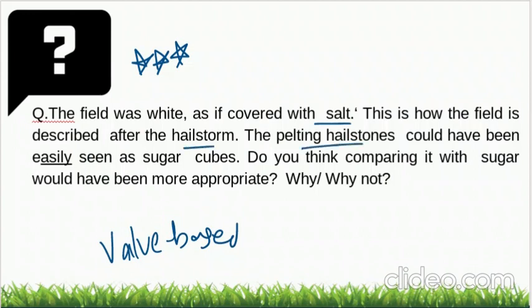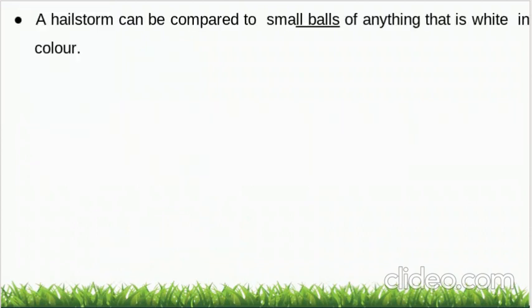The pelting hailstones could have been easily seen as sugar cubes. Do you think comparing it with sugar would have been more appropriate? Why or why not? Now this is a very important thing. We have two main things here: salt on one hand and sugar on the other. Hailstones look more like sugar cubes. So why did he say the field was white as if covered with salt? Why wasn't it covered with sugar? Let's understand that. This is based on the taste of both of them.